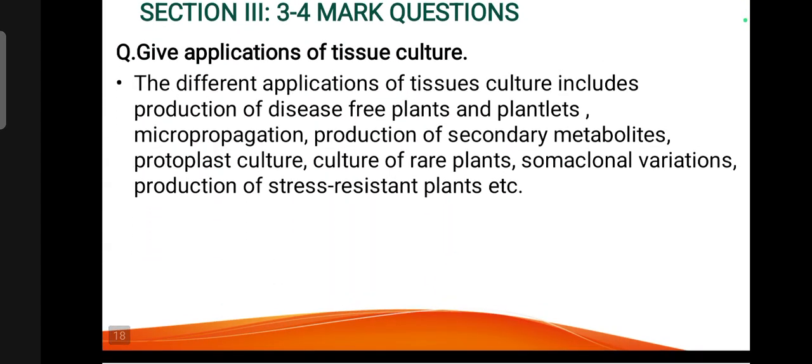Give the applications of tissue culture. The different applications of tissue culture include production of disease-free plants and plantlets, micropropagation, production of secondary metabolites, protoplast culture, culture of rare plants, somaclonal variations, production of stress-resistant plants, etc.